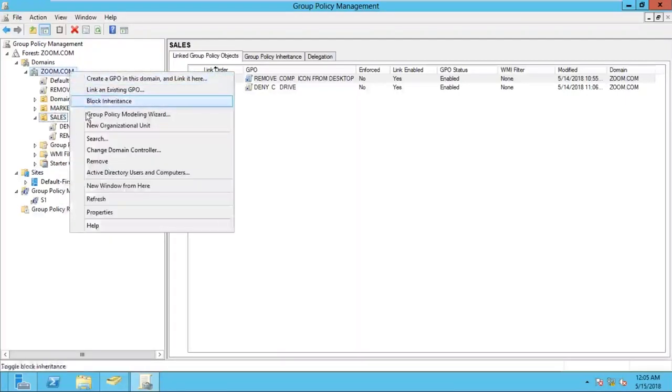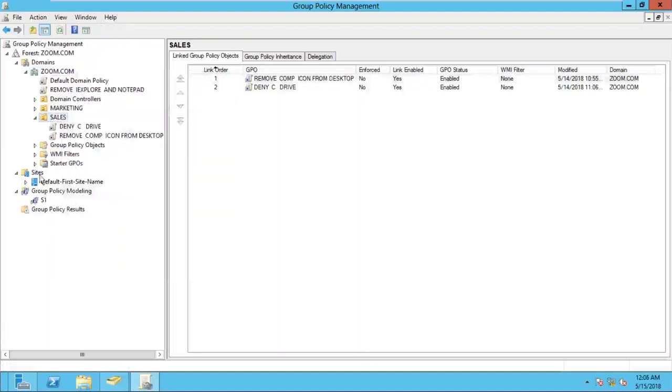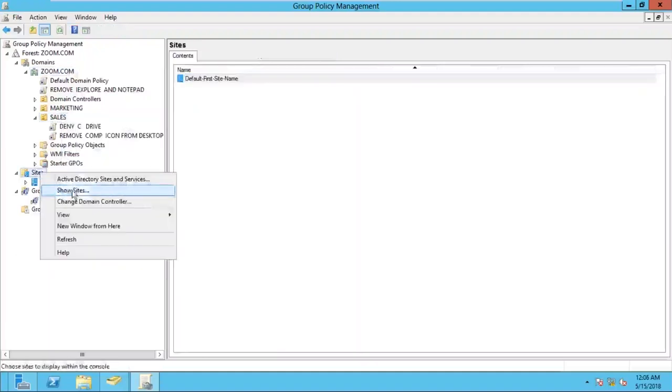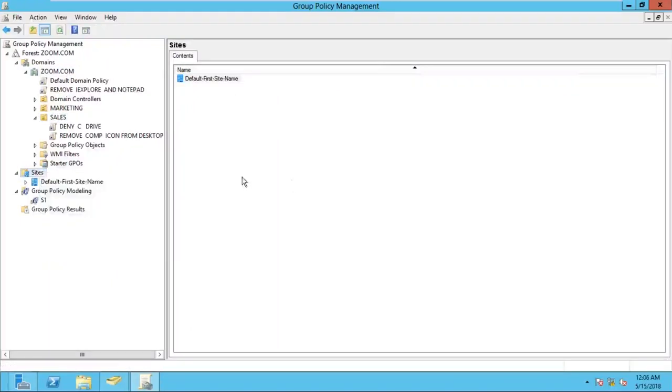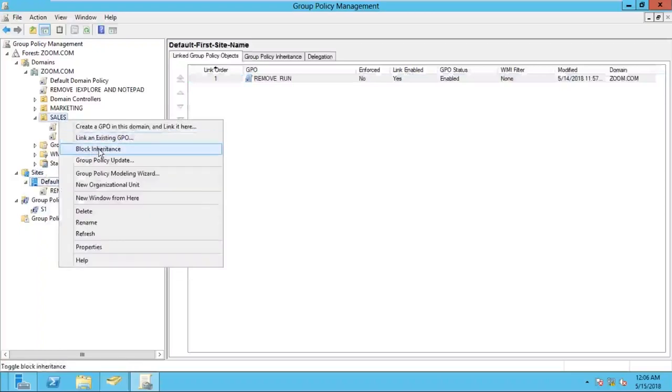So I can use this option on a domain, I can use it on an OU, but check on the site whether it is there or not. If I right click on sites, are you finding the block inheritance option? No. If I right click on the default site name also, are you finding block inheritance? No. So it means this block inheritance option is available on OU and domain, not on site. Now tell me why this option is not available on sites. Because the site level is our top level policy. Above the site level, we do not have other policies. So that's why this option is not available.